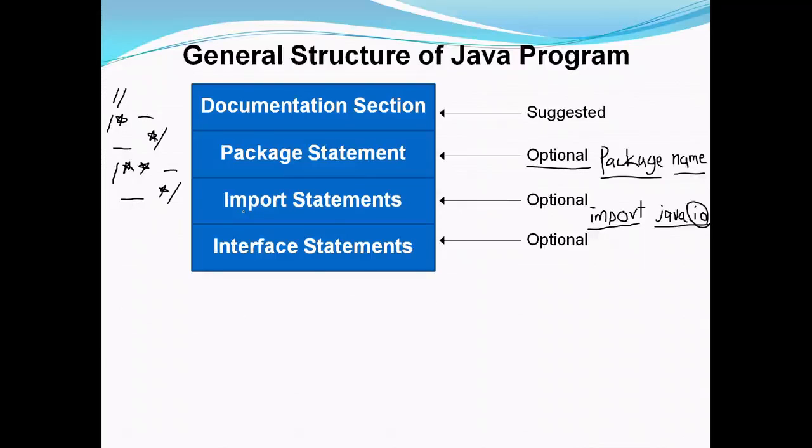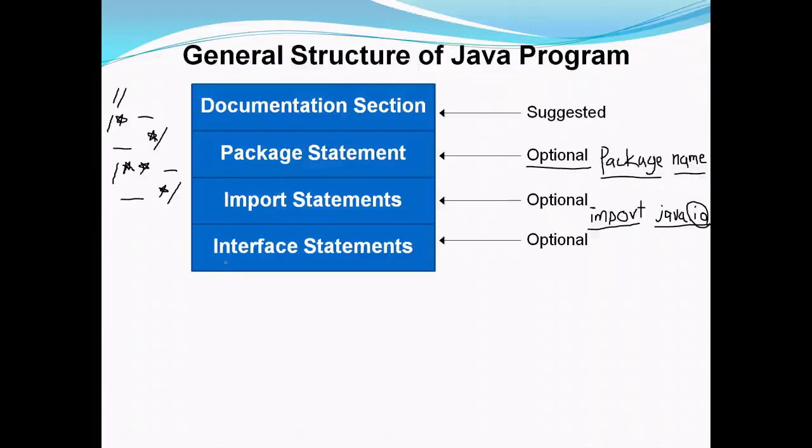An interface is like a class, but it includes a group of method declarations. See, in a class we include method definitions, but in an interface we have only method declarations. There is a difference between a declaration and a definition. Declaration means only the name of a method, no implementation part is included. So an interface simply includes the declarations of different methods, not the implementation of those methods.